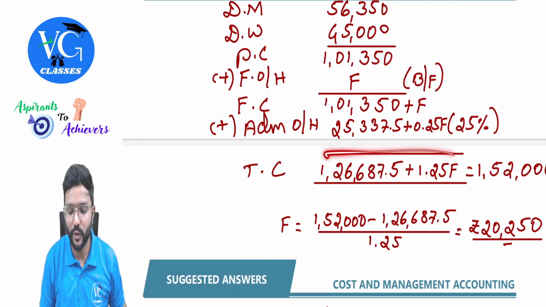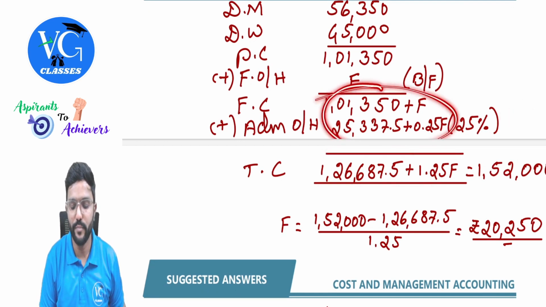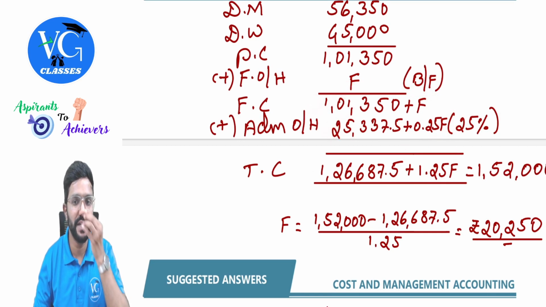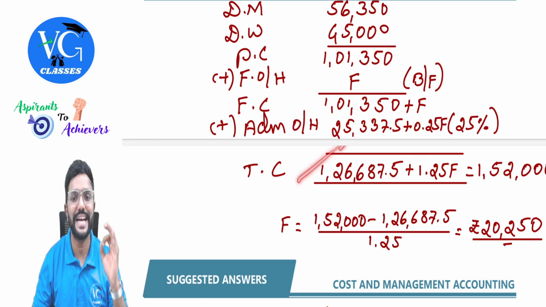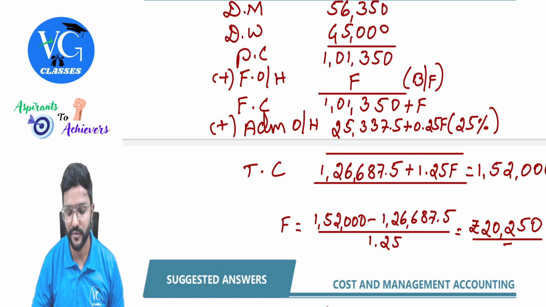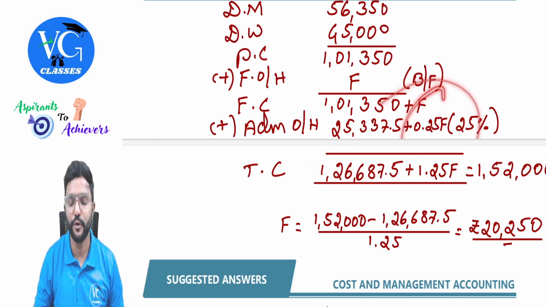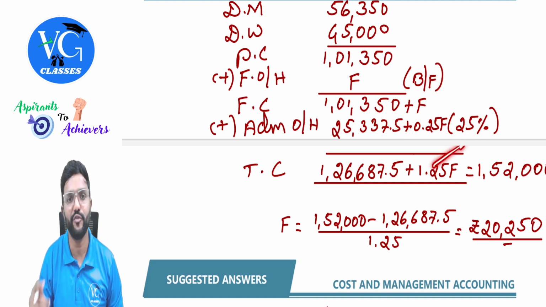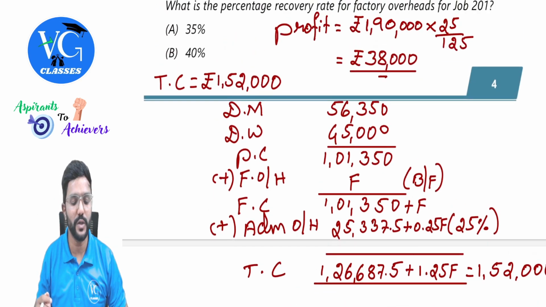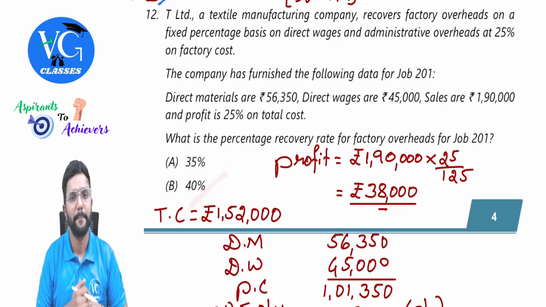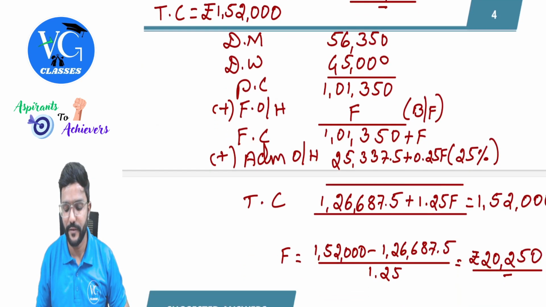So what is our total cost? Add up both. So 1,01,350 plus 25,337.5 will give us 1,26,687.5. And here F plus 0.25 F will give us 1.25 F, which is equal to the total cost I have derived here. Total cost is nothing but 1,52,000.